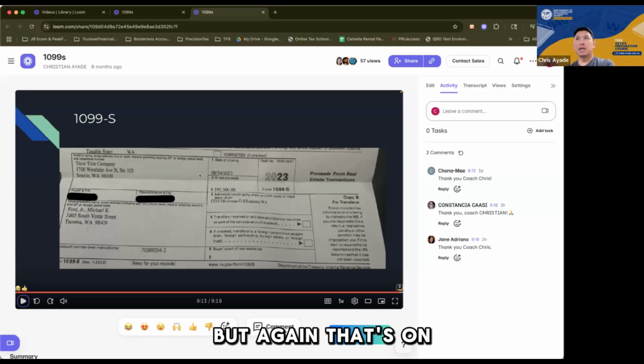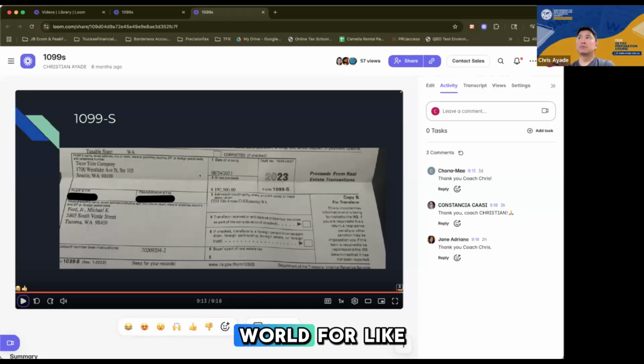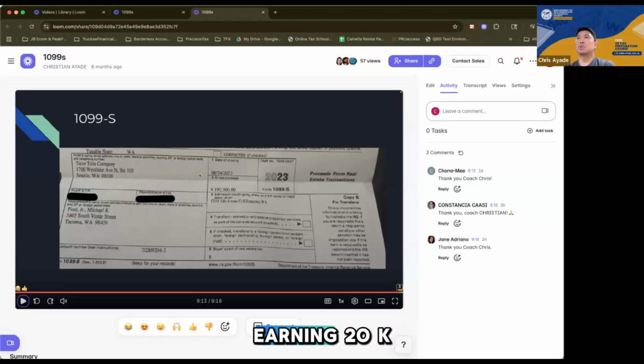But again, that's on the average. There are firms that offer a lot more than that, and there are also firms who offer a lot less than that. That's where your negotiation skills come in, right? But for someone who's been working in the corporate world for like the first 5 years, I don't think 50K is on the lower end. Because I know there are corporate workers earning 20K, 30K, maybe even less, especially if you're in the province.